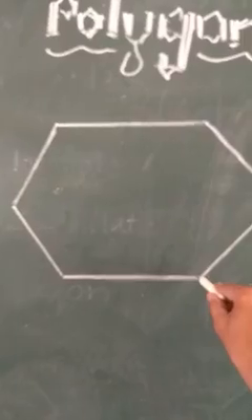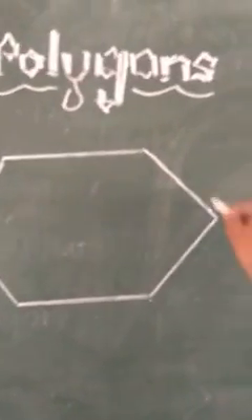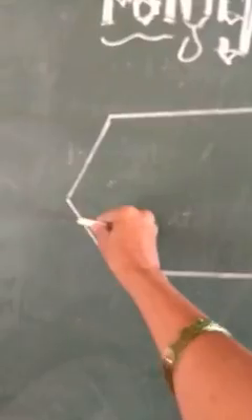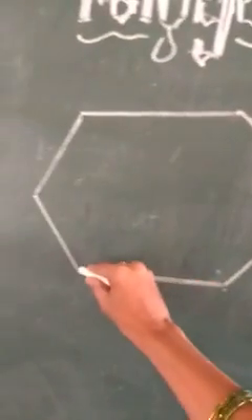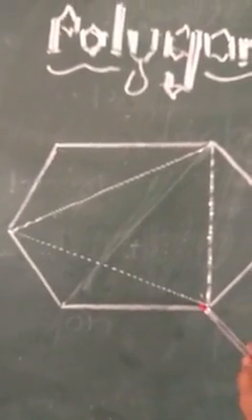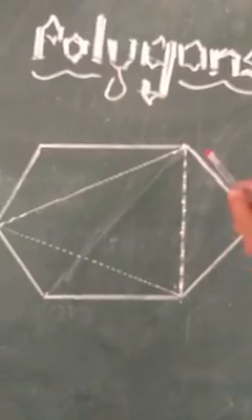How many vertices are there? 1, 2, 3, 4, 5 and 6 vertices. So join any 3 vertices and form a triangle. You can join 3 vertices. So like this and like this, or like this, or like this. You can see now I have joined 3 vertices of this regular hexagon.